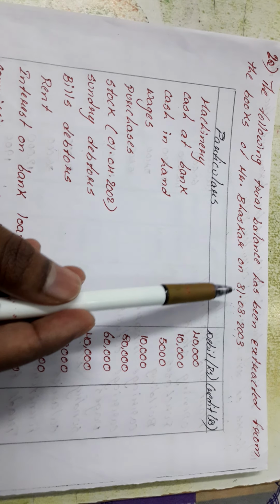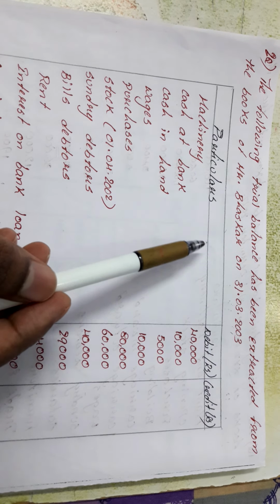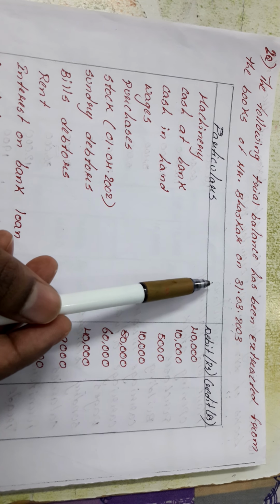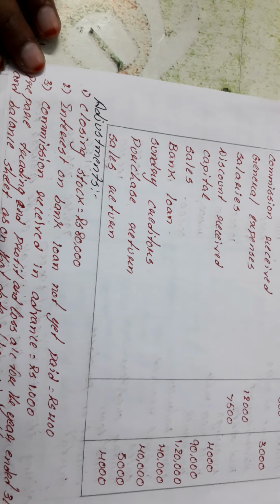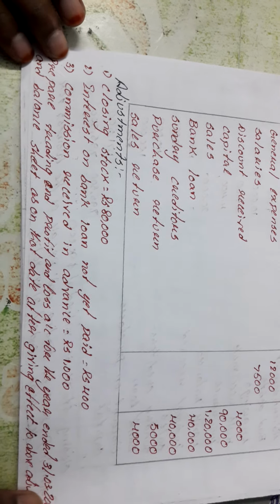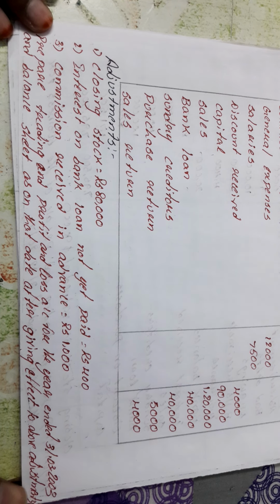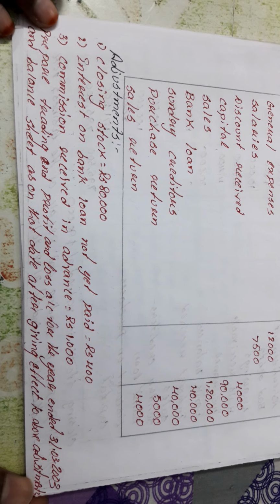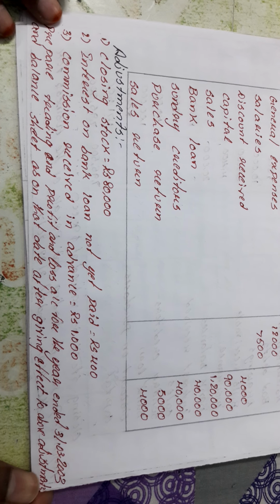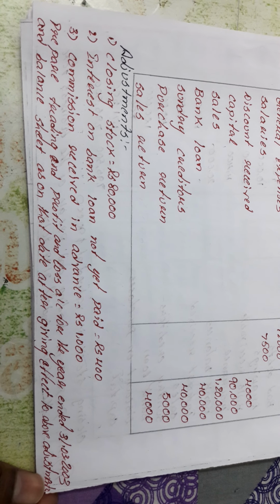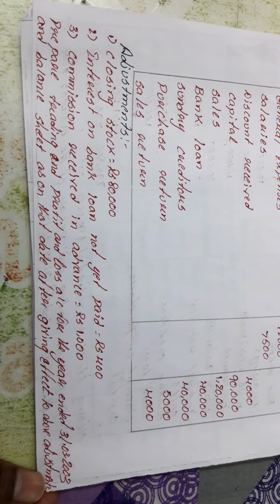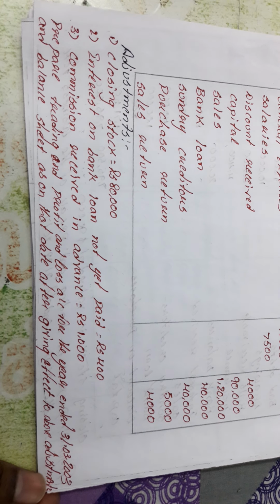The following trial balance has been extracted from the books of Mr. Bhaskar on 31st March 2003. So, the trial balance has been given. You can see the trial balance, and they have given adjustments below it. The adjustments are: closing stock rupees 80,000, interest on bank loan not yet paid rupees 4,000, commission received in advance rupees 1,000, prepaid... Prepare the trading and profit and loss account for the year ended 31st March 2003 and the balance sheet as on that date after giving effect to the above adjustments.